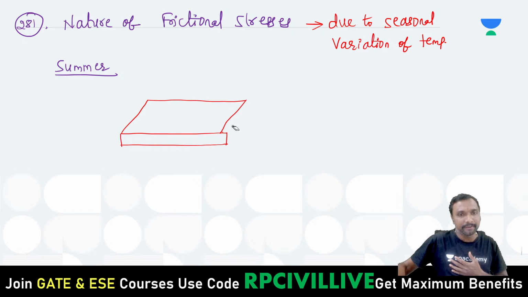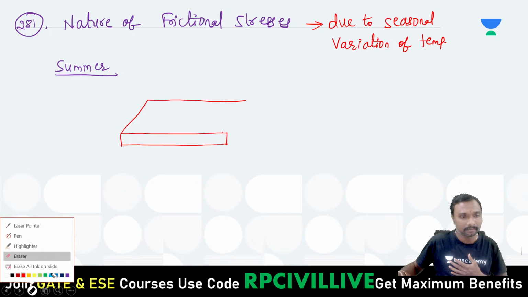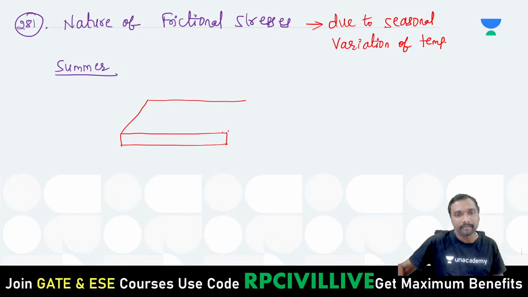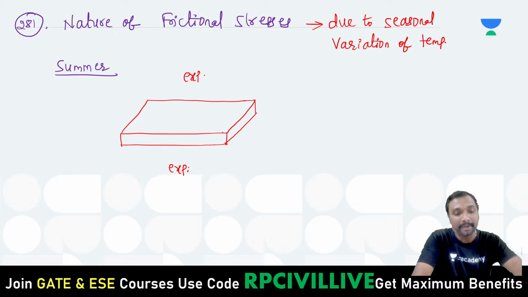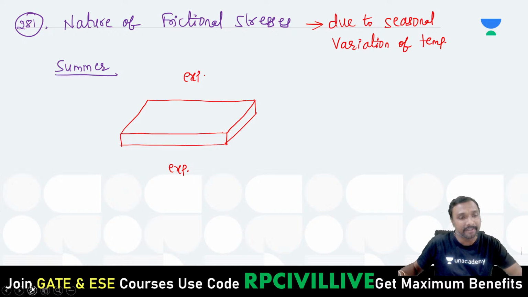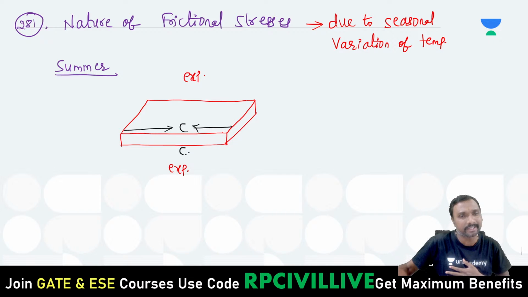What is the nature you are having if we just observe? So what will it do? Top and bottom higher temperature means top and bottom expansion only, no? Yes, top and bottom expansion only. Whenever it is top and bottom expansion, it will be resisted by which one? This expansion will be resisted by compressive stresses, obviously.